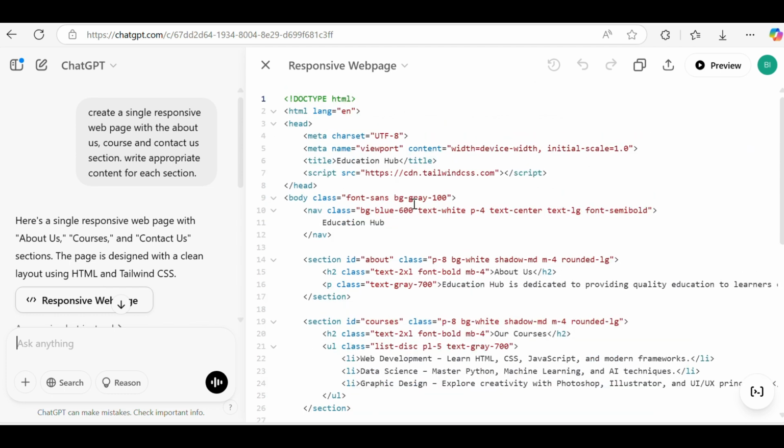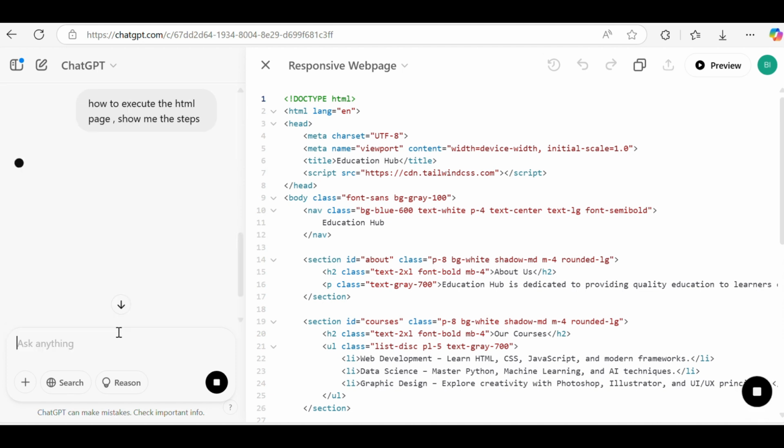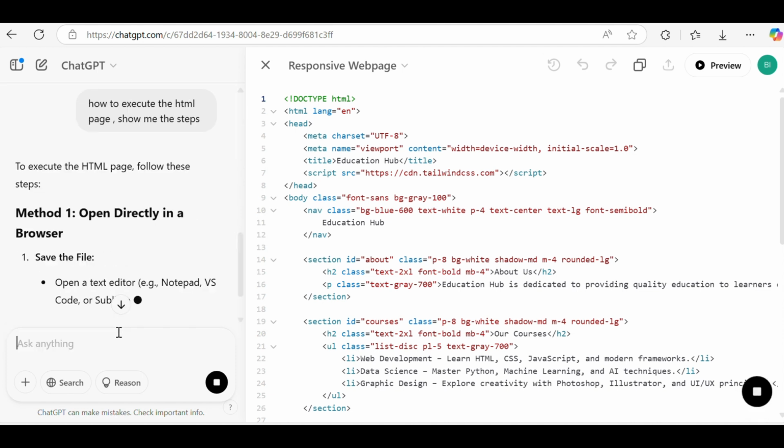Okay. Now, after generating the HTML code, we have to execute this HTML file. So let's ask ChatGPT how to execute the HTML page. Show me the steps, because I have generated the page here, and now I want to run this web page. And if you don't know anything about it, just ask ChatGPT.